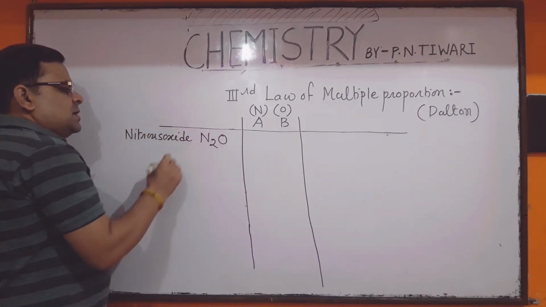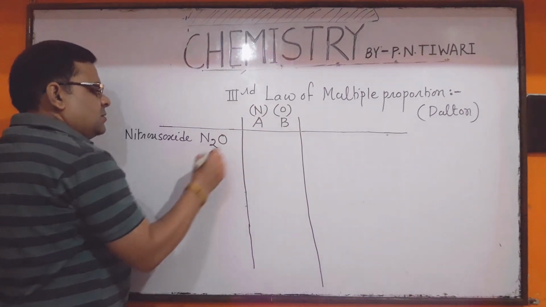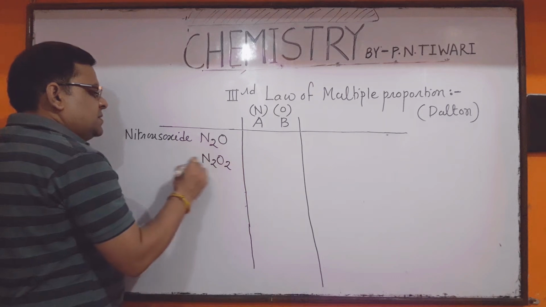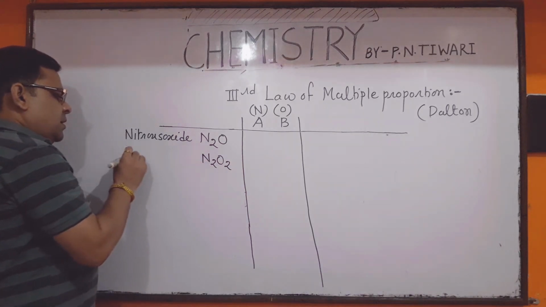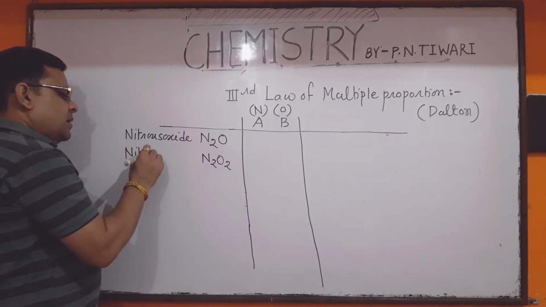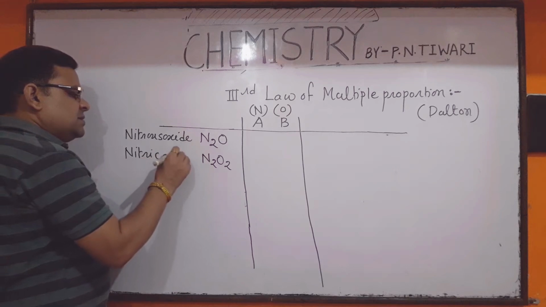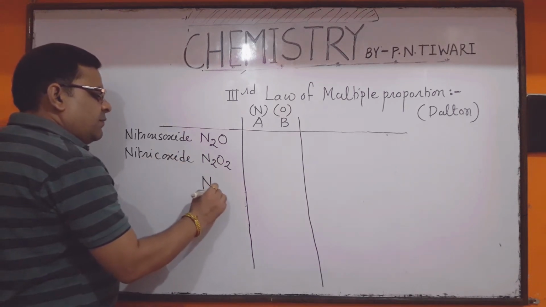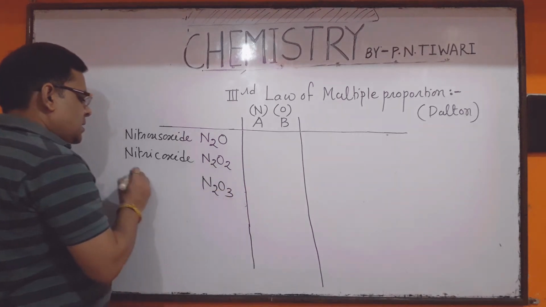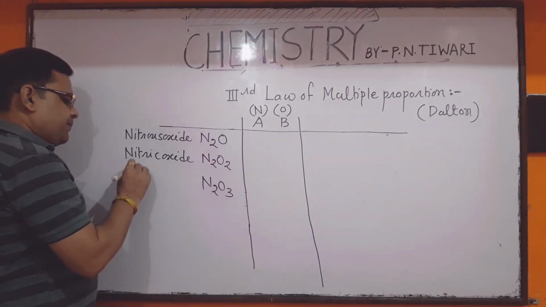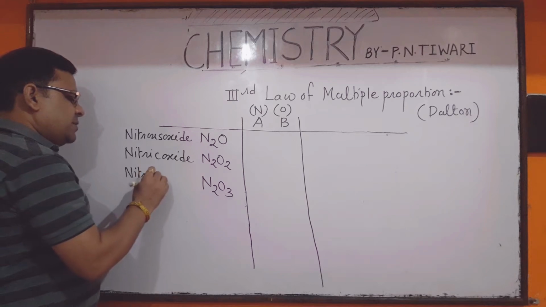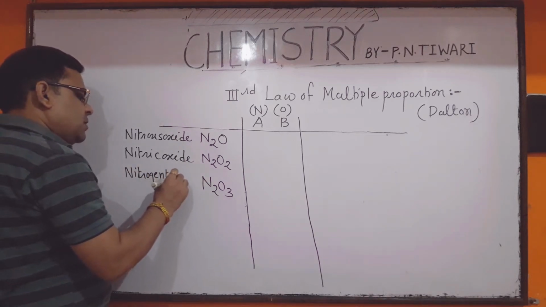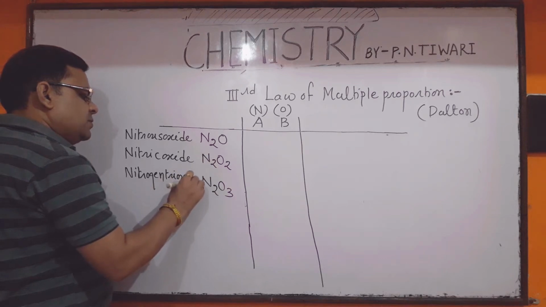It is also used as a laughing gas. If nitrogen and oxygen combine, they also form N2O2, which is a dimer of NO, commonly called nitric oxide. The third type of oxide is N2O3, basically called dinitrogen trioxide, or simply nitrogen trioxide, N2O3.